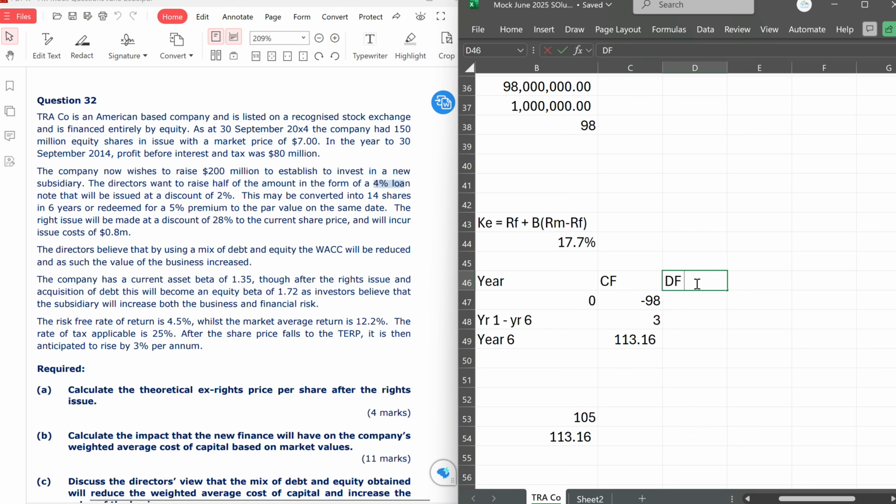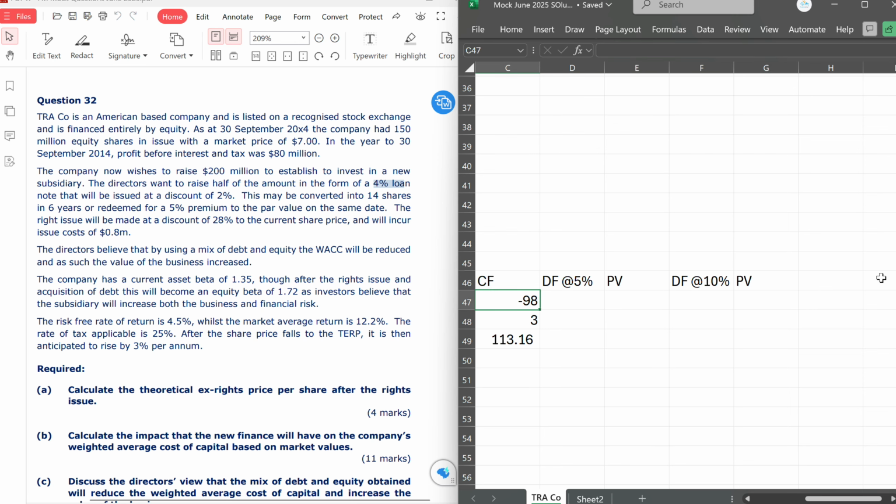So let's get the discount factor at 5%. That will give us some PV here. And we'll also get another discount factor, 10%, and that will also give us PV.